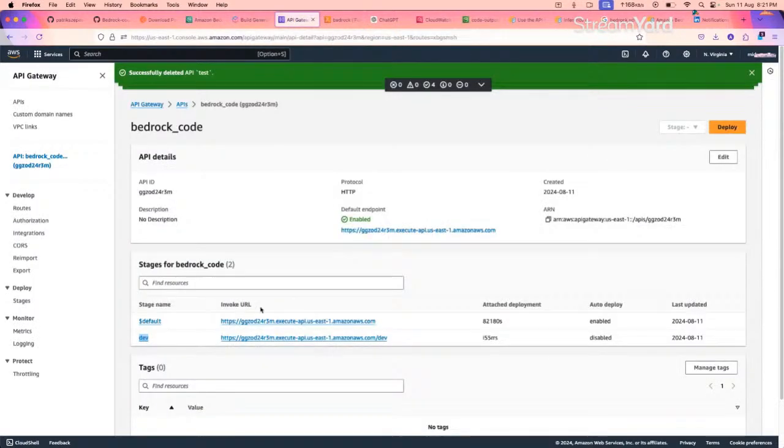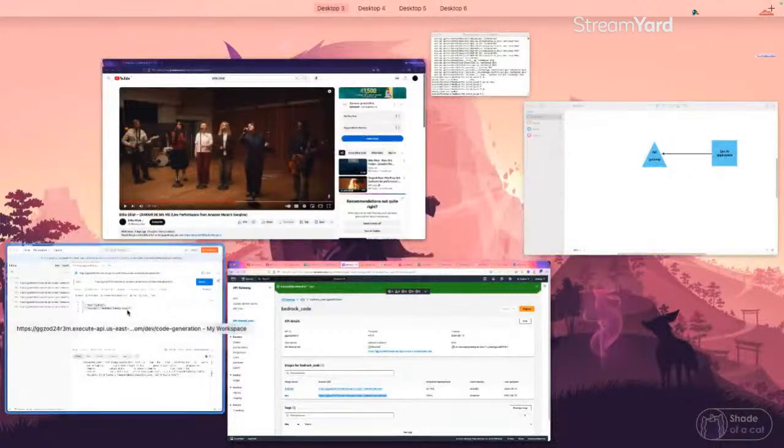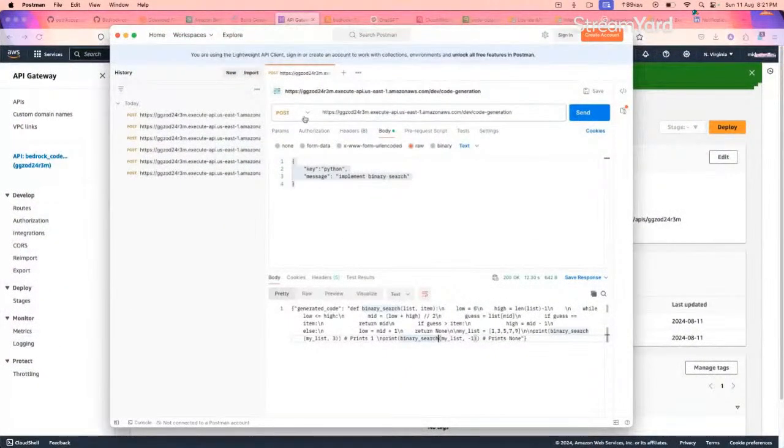As mentioned, I have my API Gateway. I will be using this particular URL to invoke it. In my case, I will be using Postman to run the code. This is my Postman. The HTTP method is post, with the complete URL and then the endpoint. In this case, I have created the endpoint as code generation. Then we have to give the two input parameters.